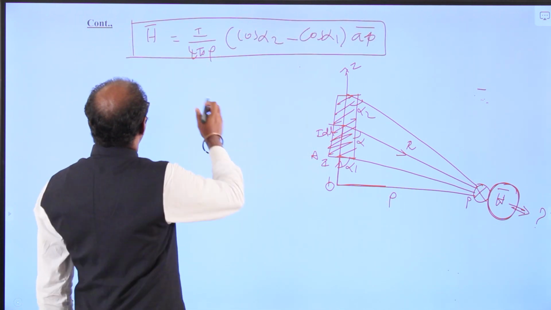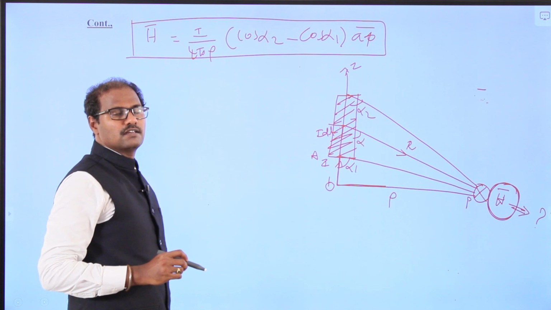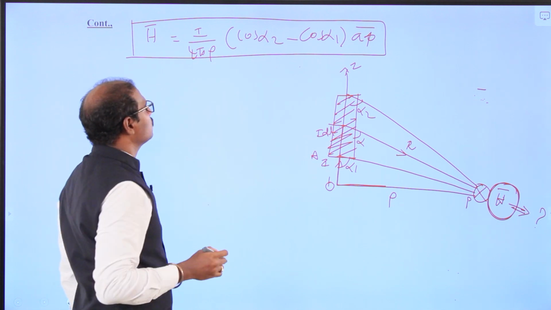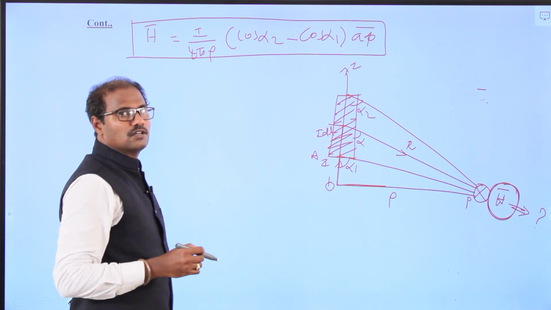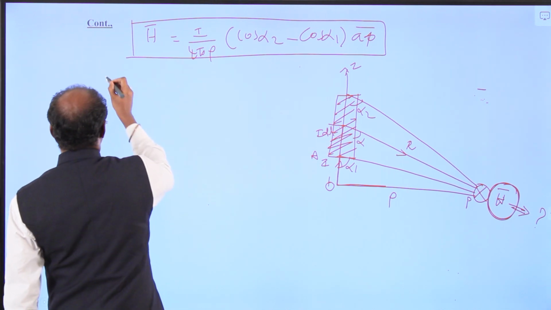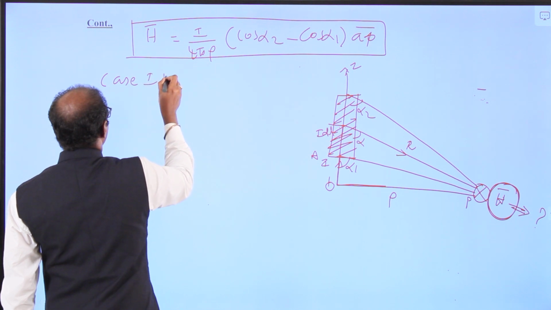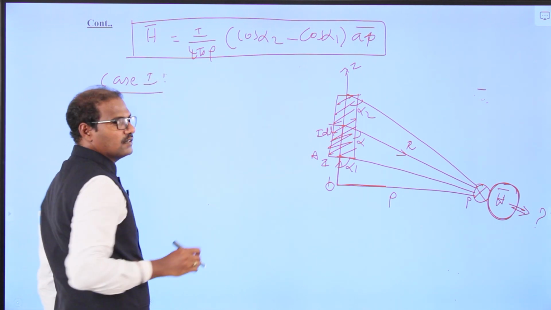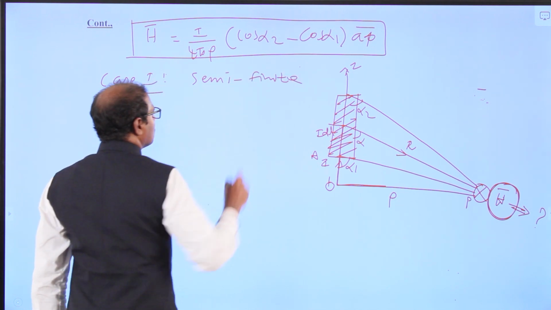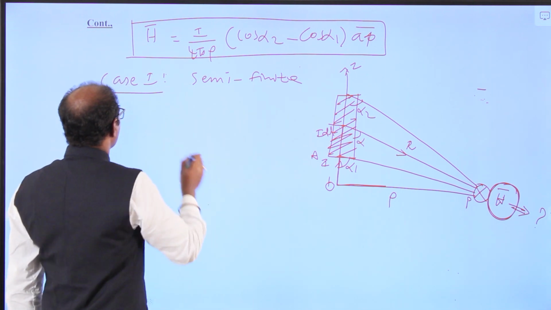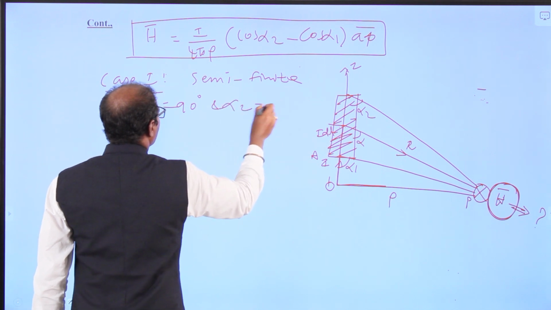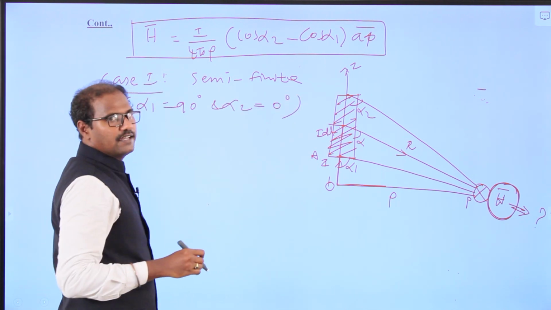So far we got the magnetic field intensity H at a finite filamentary conductor A to B. H is equal to I by 4 pi rho, cos alpha 2 minus cos alpha 1, a phi vector. Now I am going to take two cases. Case number 1, the semi-finite conductor. The angle alpha 1 is equal to 90 degrees and alpha 2 is equal to 0 degrees, I am going to take.